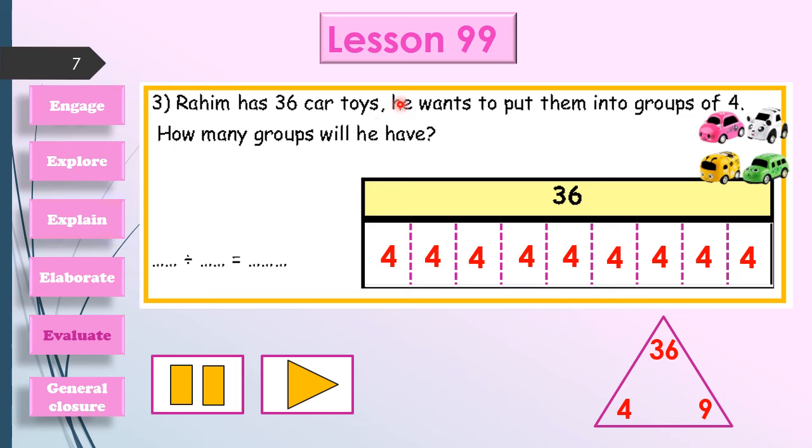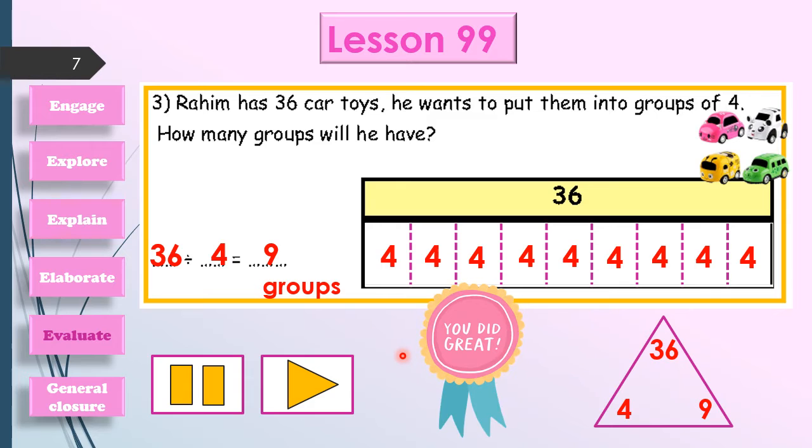Good job. This is mental. Let's group it mathematically. Here we have the total number of cars, it will be 36, and the number of cars in each group, it will be 4. Then the number of groups, so it will be, yes, 9 groups. 36 divided by 4 equals 9. You did great. Thank you.